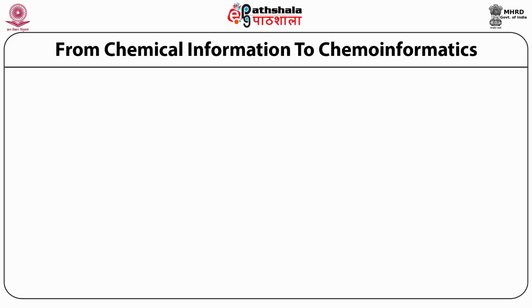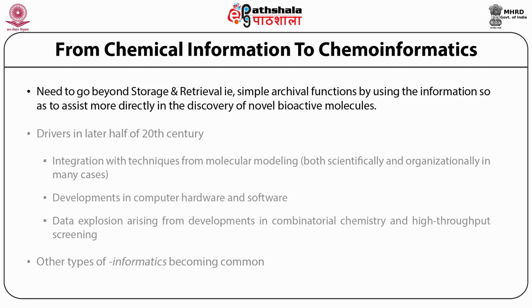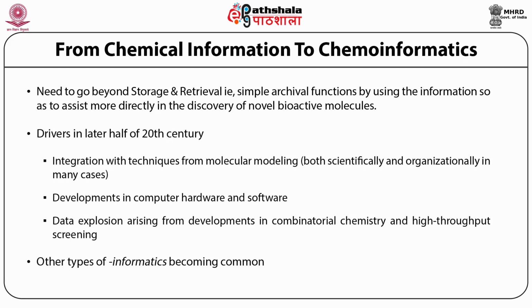Here I would like to describe how storage and retrieval became important because of the huge amount of publications. For all these structures, not only do we require the 1D structures, we require the abstract information, we require to keep their reactions, how they can be synthesized, and it increased the data enormously, and that's why computers were also utilized.